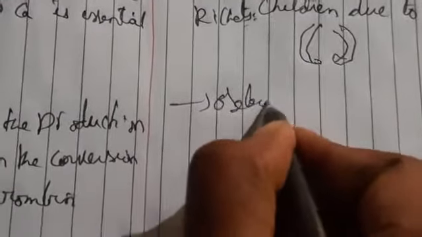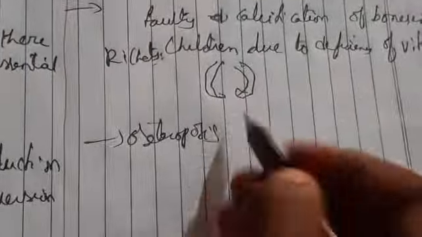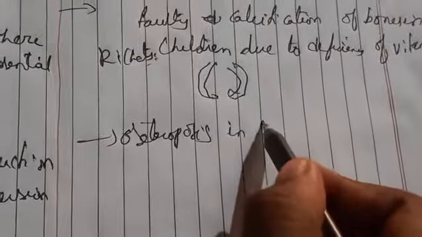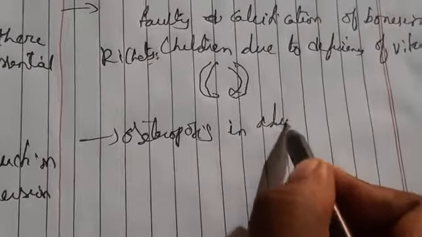Osteoporosis is mainly observed in adults, due to deficiency of vitamin D and calcium. So here what happens?